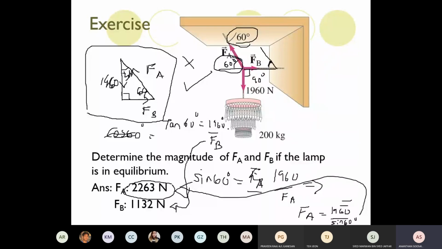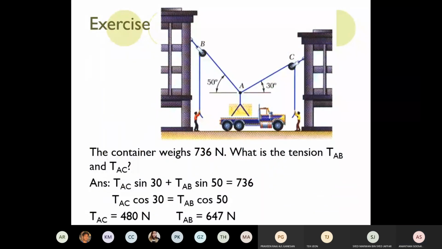Okay, so we proceed with the equilibrium. More questions, we go to the next question. Look at the diagram. The point A is said to be in equilibrium. The container weighs 736. That means the weight acting down is 736 Newton. What is the tension TAB and TAC?